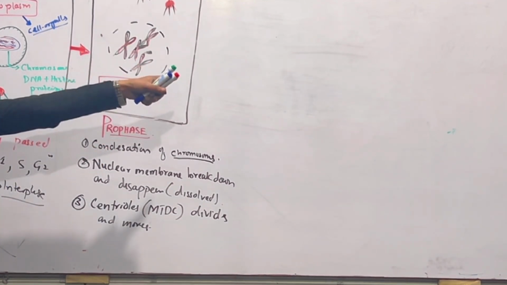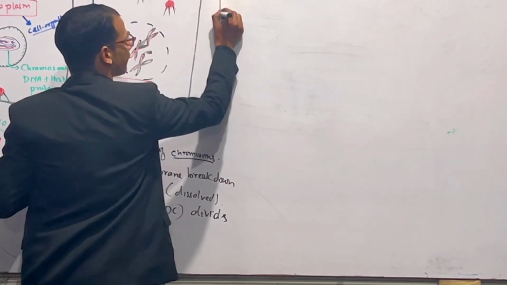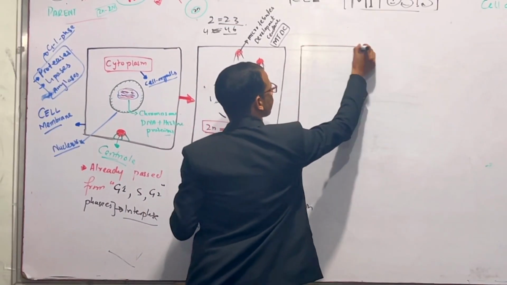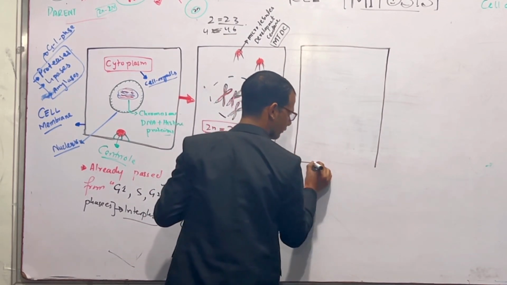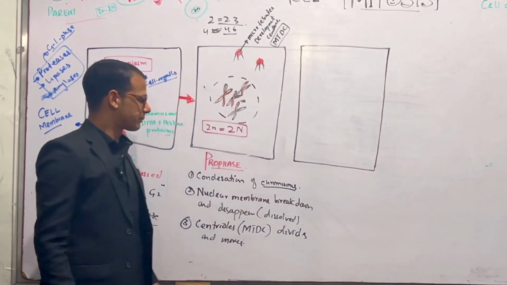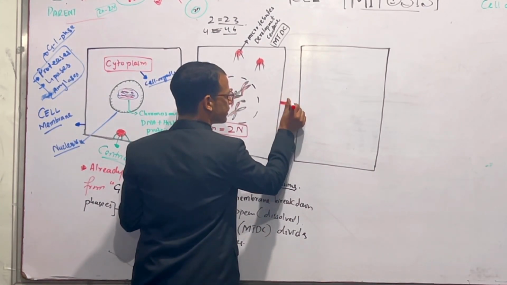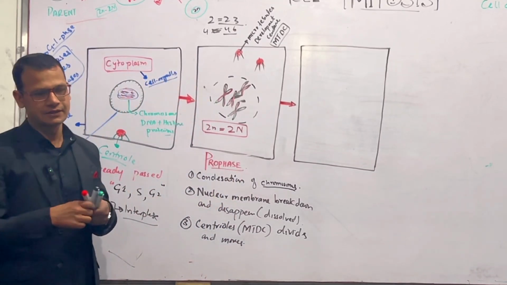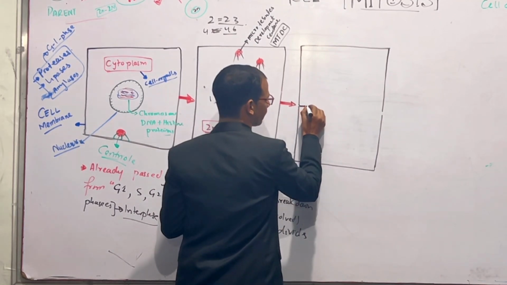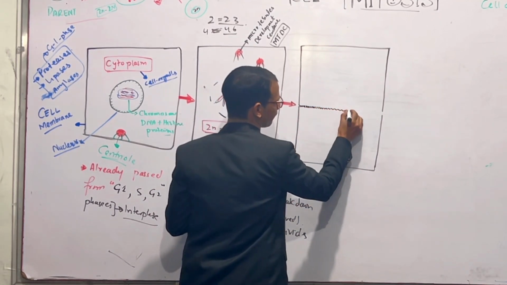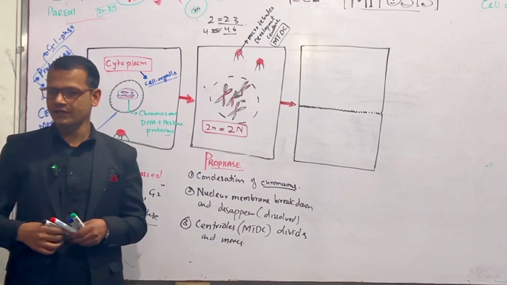After this we will go for metaphase, right? So this is, for example, the first step which occurs in metaphase, the formation of the metaphase plate. So this is the metaphase plate. How is the metaphase plate formed?